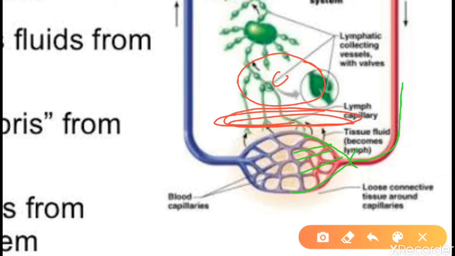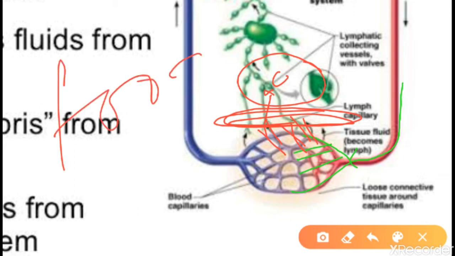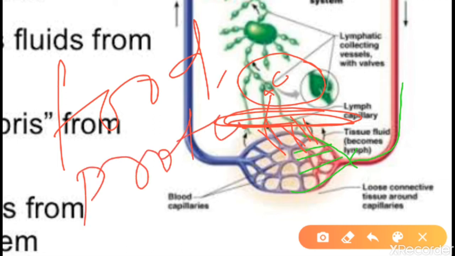So here is a gap, and what the capillaries do is just pour a liquid over here. That liquid is secreted and enters into the cells. That means the blood plasma enters into the cell and they exchange material, like food, protein, wastes, CO2.